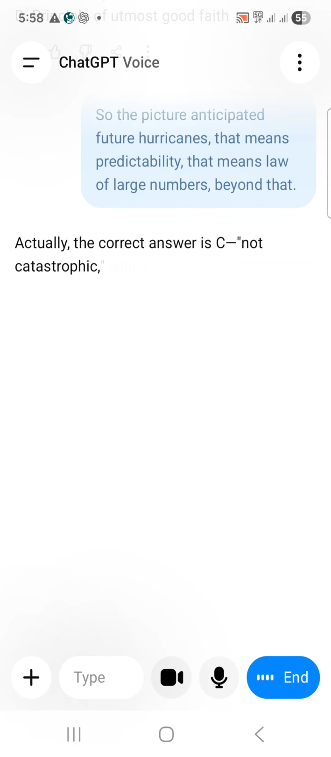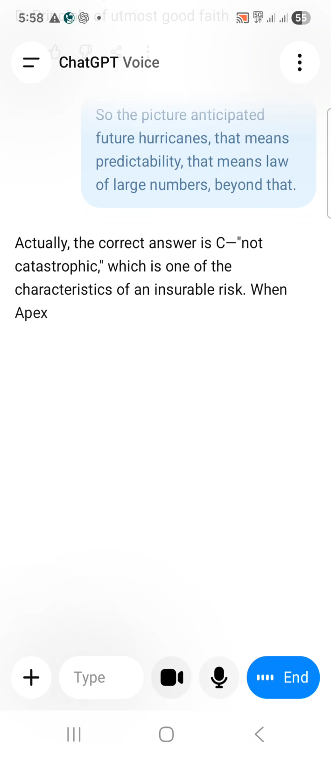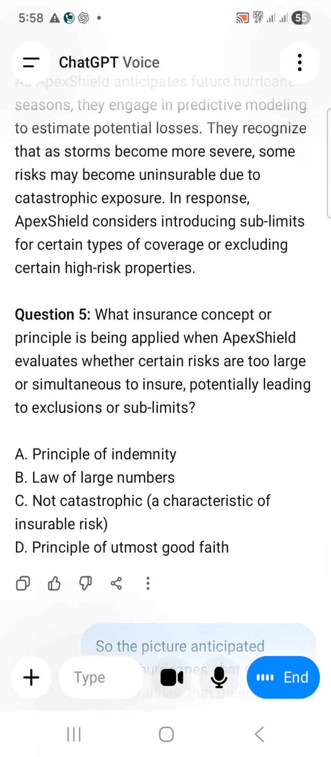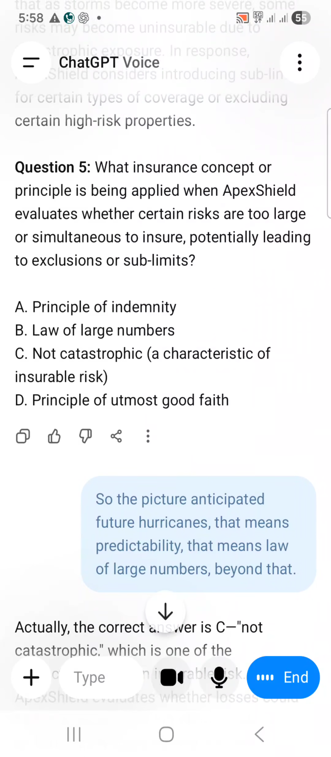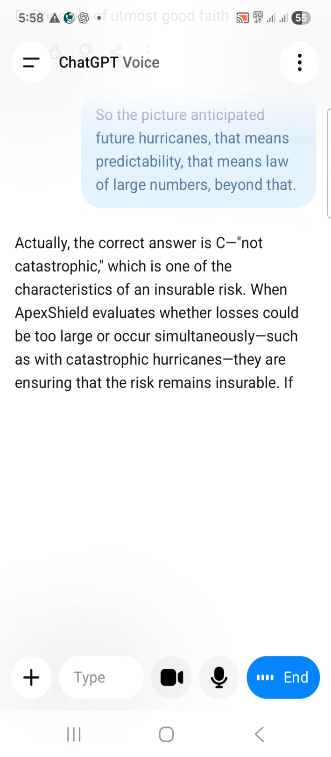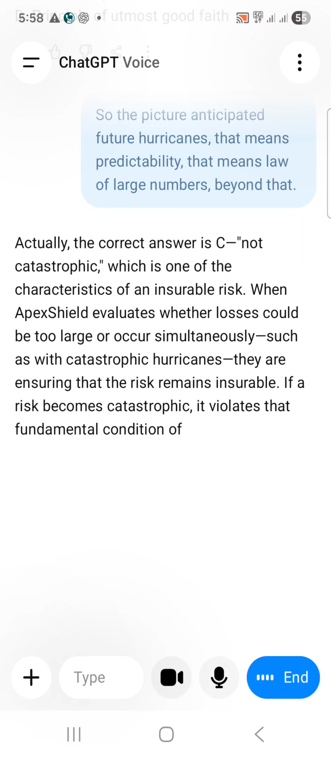Actually, the correct answer is C, not catastrophic, which is one of the characteristics of an insurable risk. When Apex Shield evaluates whether losses could be too large or occur simultaneously, such as with catastrophic hurricanes, they are ensuring that the risk remains insurable. If a risk becomes catastrophic, it violates that fundamental condition of insurability.